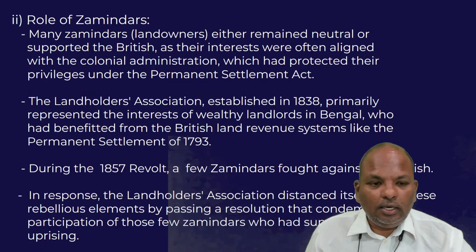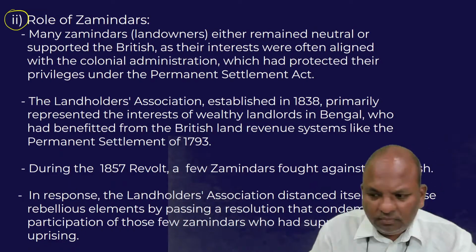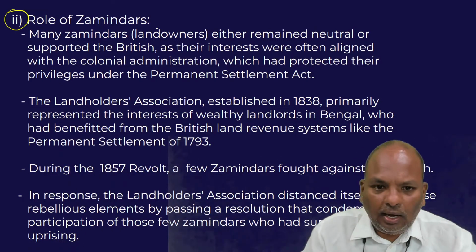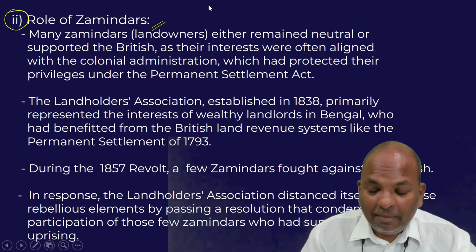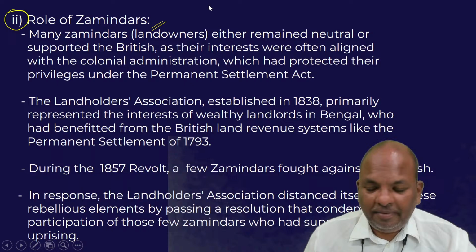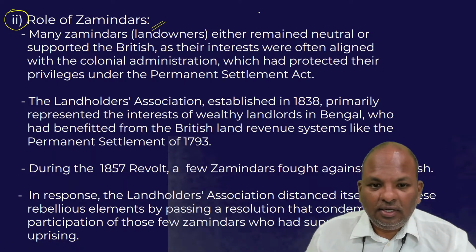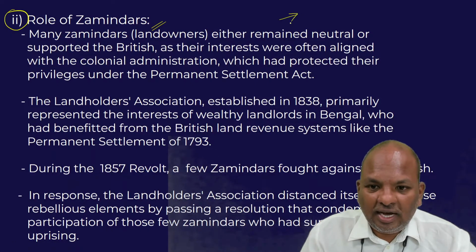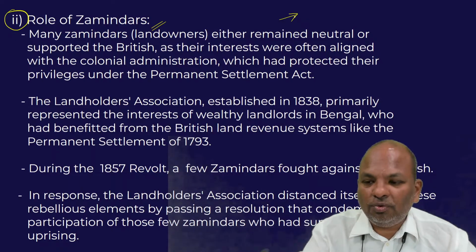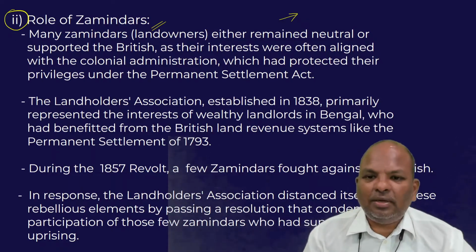Take a look at the role of the Zamindars. In the last class, I told you that the Zamindars also revolted against the British, but the number of Zamindars who revolted was very few. Only a handful of Zamindars revolted.